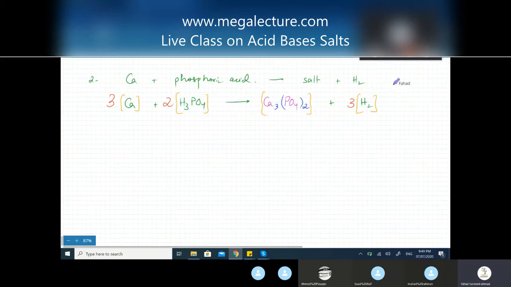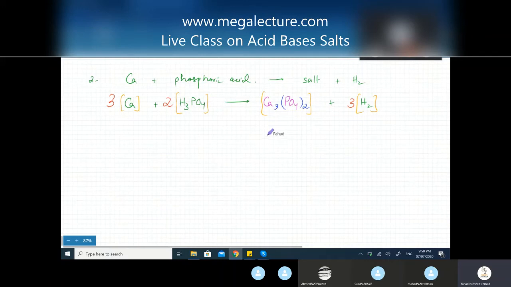So that's balanced. The good thing about balancing is that if you balance the easier things, the difficult ones actually tend to balance themselves out automatically. For example, PO4 is automatically balanced. You can think of PO4 together, because there's a PO4 over here and a PO4 over here as well. There are 2 PO4s because of the bracket twice. There's only 1 PO4 over here, but since there are 2 molecules, that's also 2 PO4s.